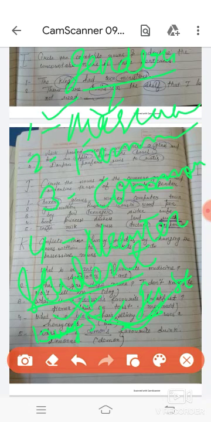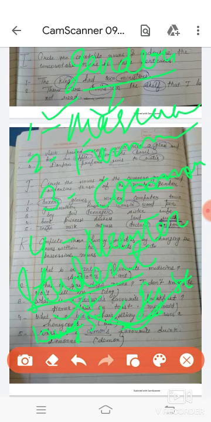Now the next example is teacher. Students, by the word teacher you cannot make out whether I am talking about a lady teacher or a gents teacher. If I am talking about sir, or if I am talking about madam, by the word teacher we cannot tell whether it is a male teacher or a female teacher. That's why teacher is a common gender.